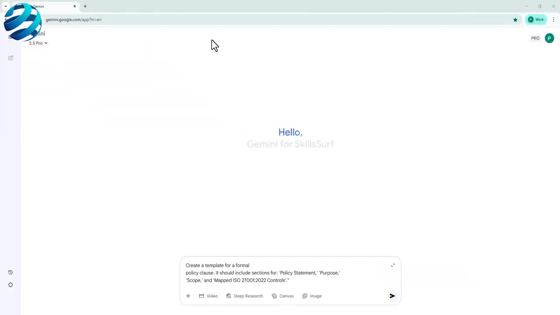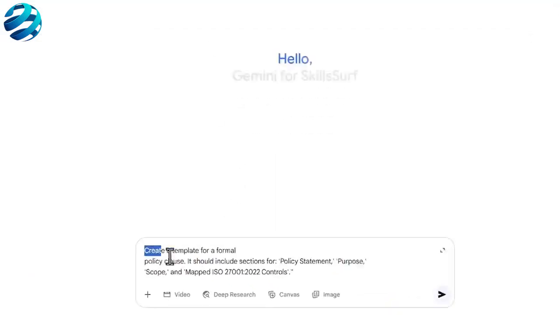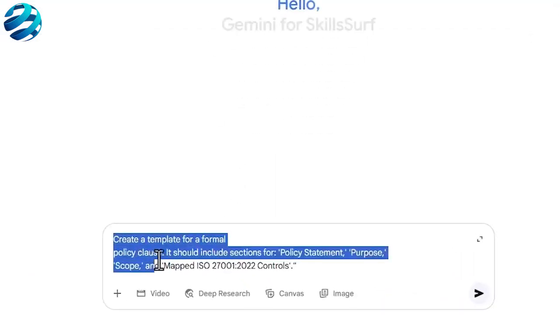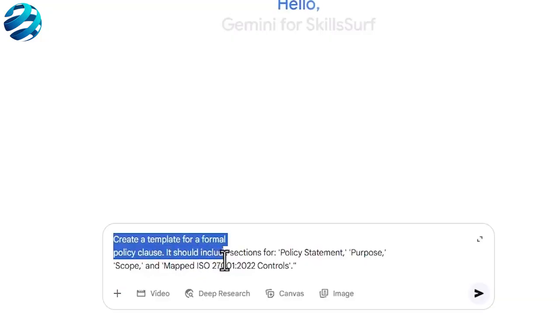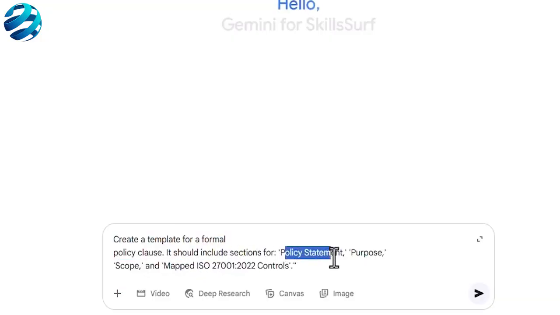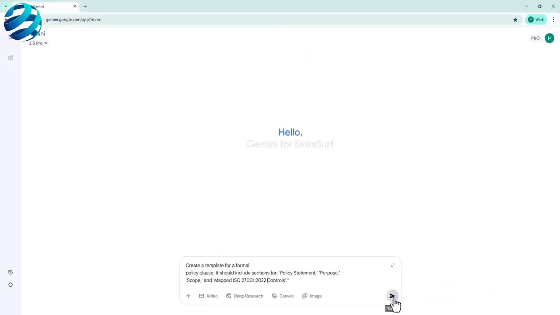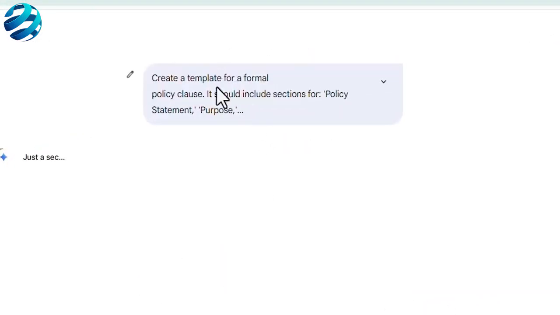Let's use Google Gemini to populate a best practice policy clause template, ensuring it has all the essential components for clarity and enforceability. My initial prompt here is to create a template for a formal policy clause. It should include the sections for policy statement, purpose, scope, and map ISO 27001:2022 controls. And this is just a template.